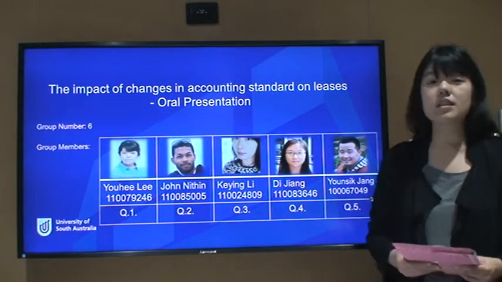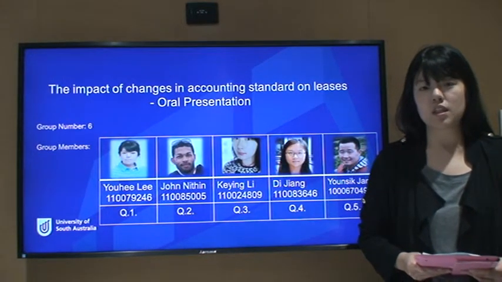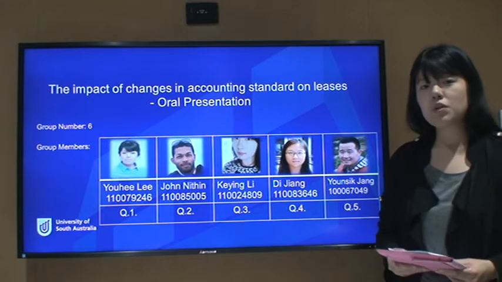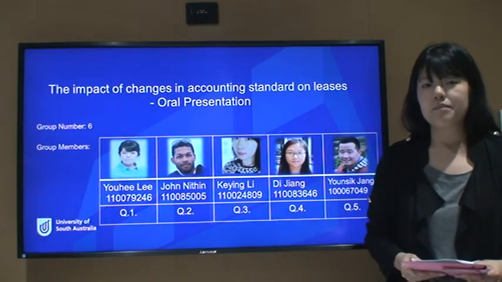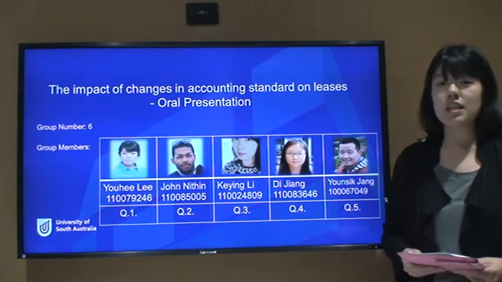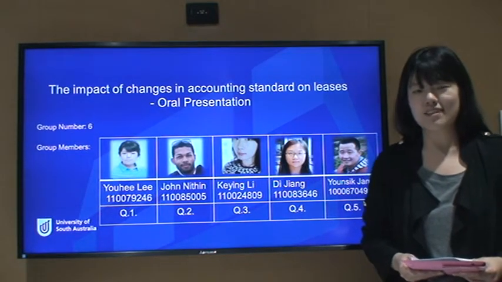Kingley will discuss question 3, the preference of the shareholder position. And they will discuss question 4, the shareholder position in that contract. Finally, Yunshik will discuss question 5 about the potential hypothesis, and he will finalize our discussion.